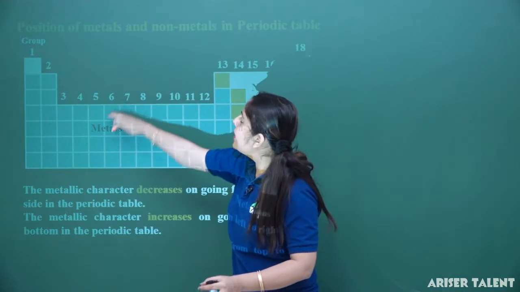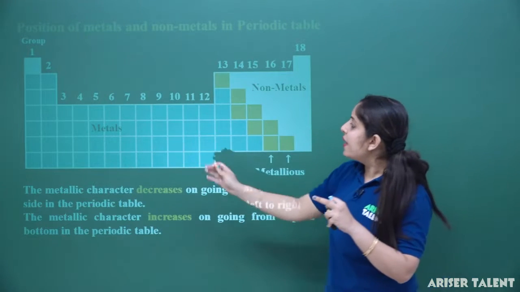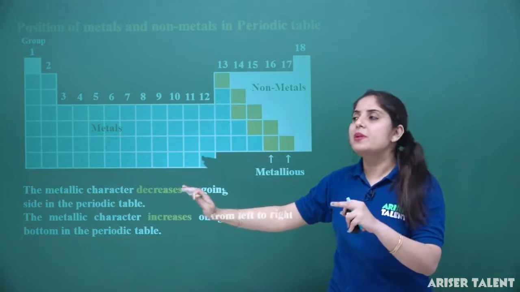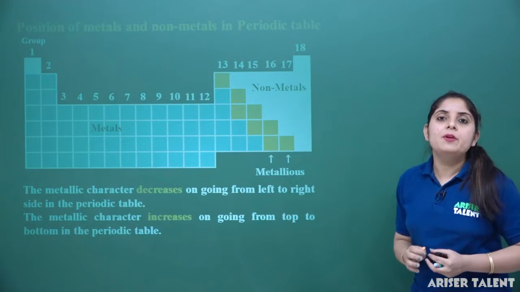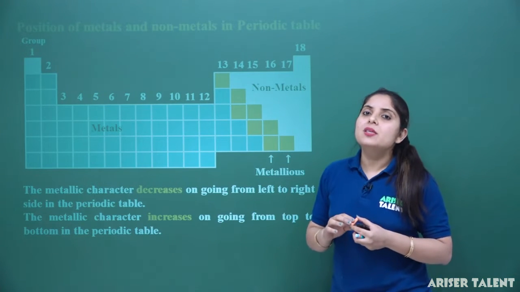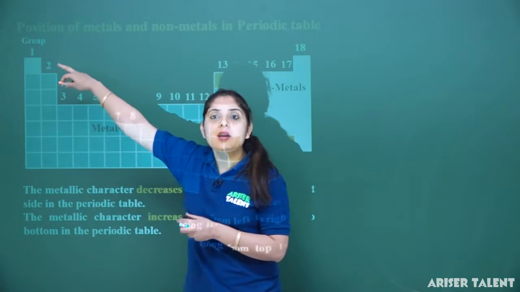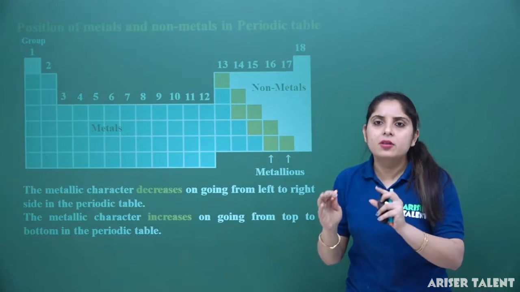So if I consider this as the left side and this as the right side, the elements present on the left hand side are metals, and the elements present on the right hand side of the periodic table are non-metals. But what about hydrogen? The position of hydrogen is not fixed, so hydrogen is placed at the top of the periodic table, because it cannot be counted on the left hand side or the right hand side.